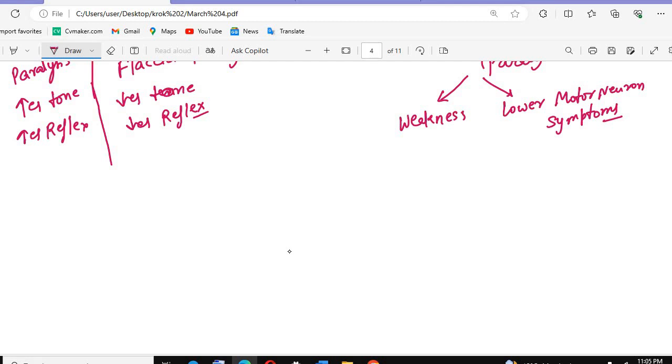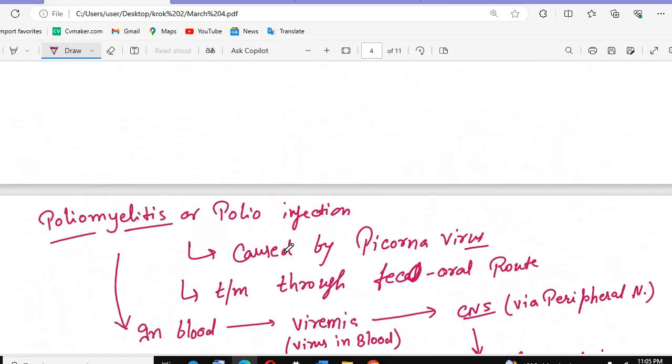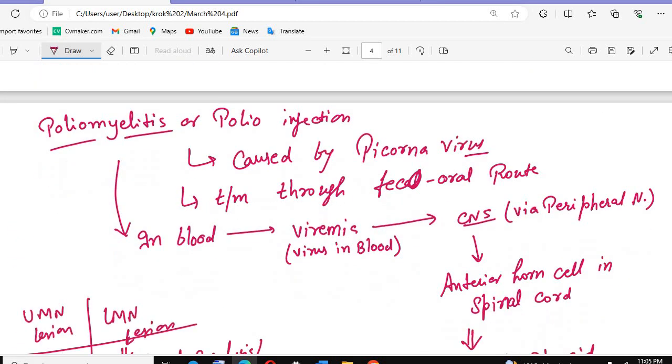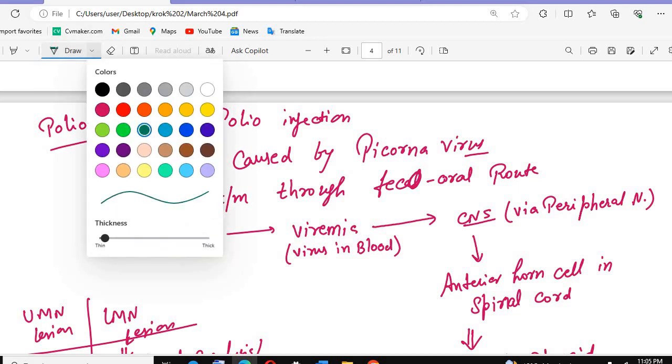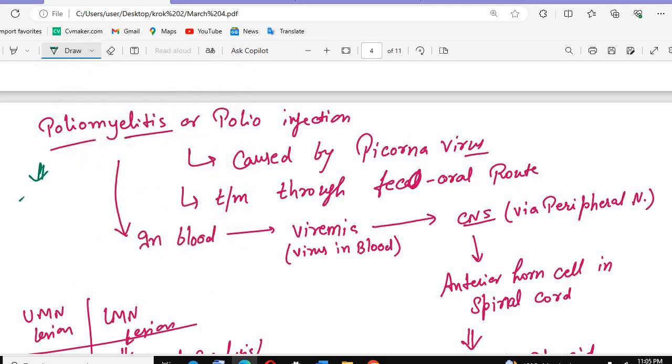And also remember the incubation period of the poliovirus. If we talk about the incubation period, remember, it is 8 to 12 days. Incubation period is 8 to 12 days.